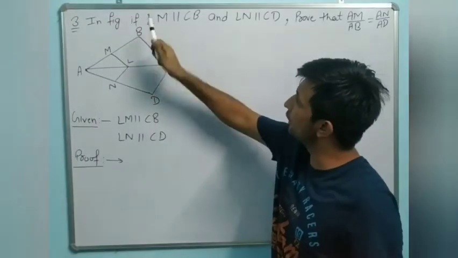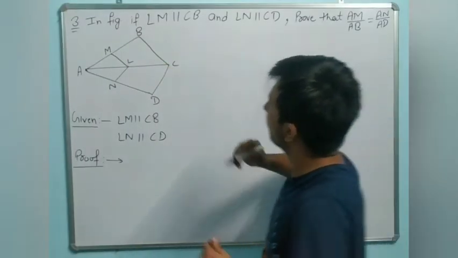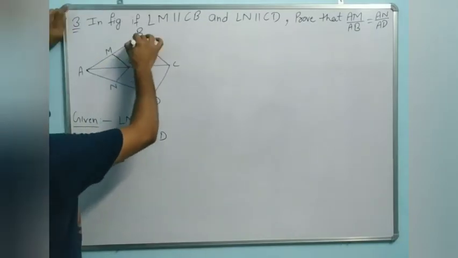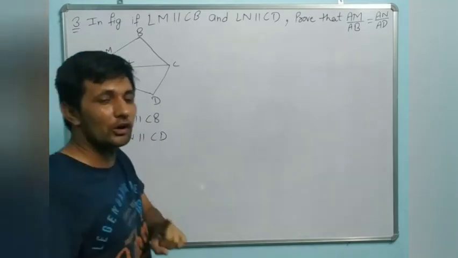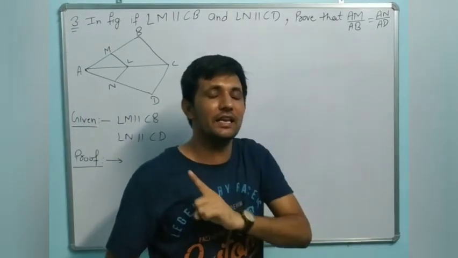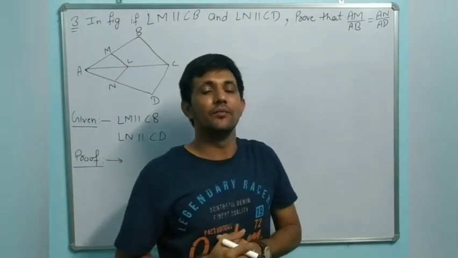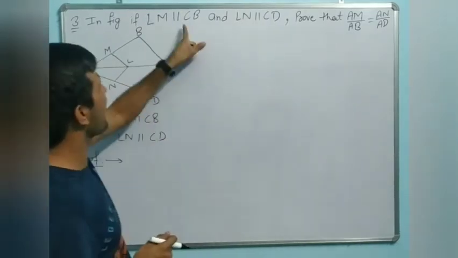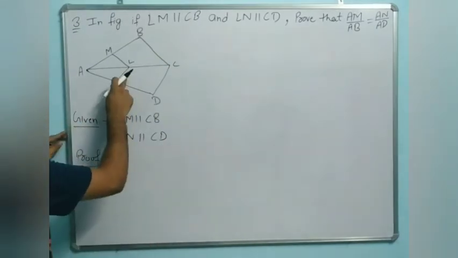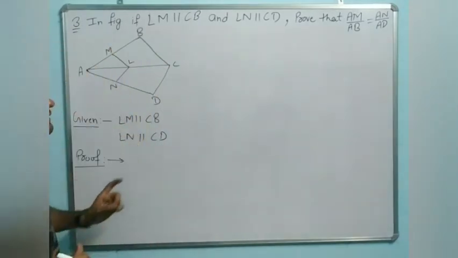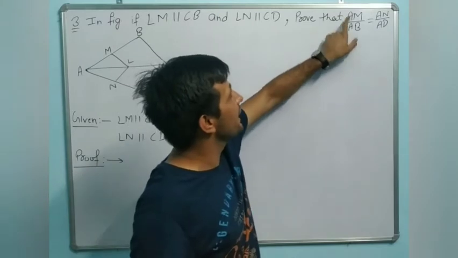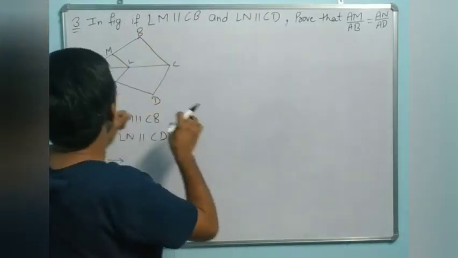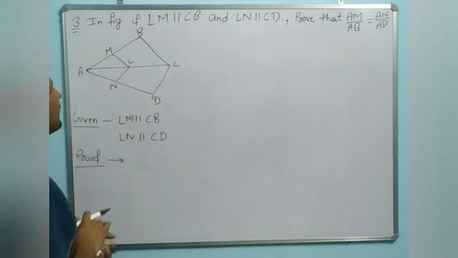Look at the figure. LM is parallel to BC, and I told you, whenever we see in any question one line parallel to another side in a triangle, it means we will use Thales theorem. And LN is parallel to CD. Then we have to prove that AM by AB and AN upon AD are equal.